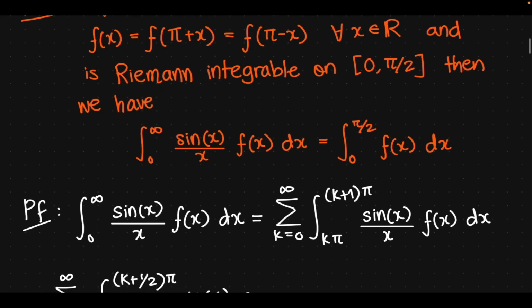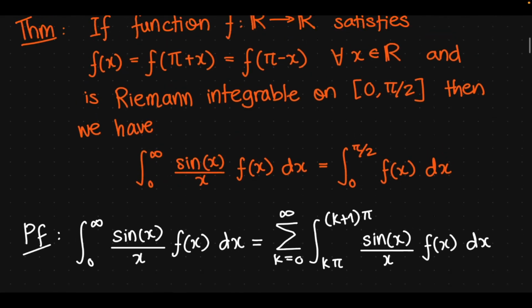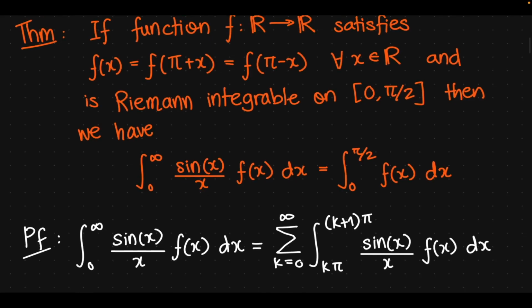So essentially we can change our bounds from 0 to pi over 2 and forget about the sine of x over x part, is what the formula tells us, assuming we have the conditions satisfied.